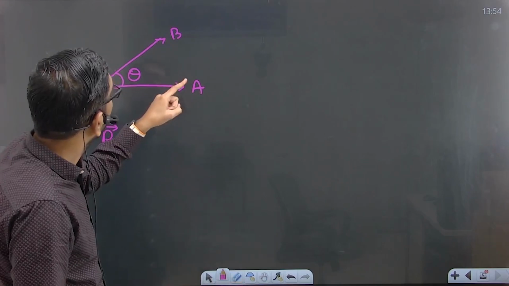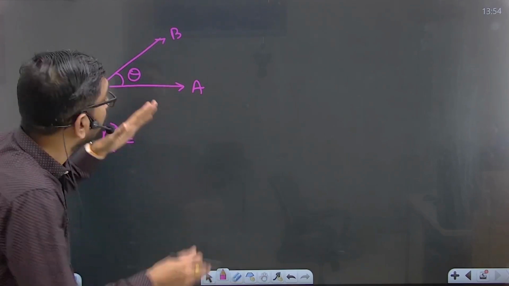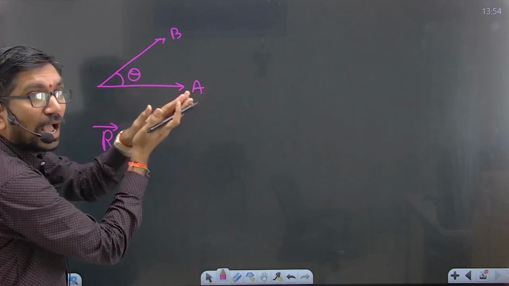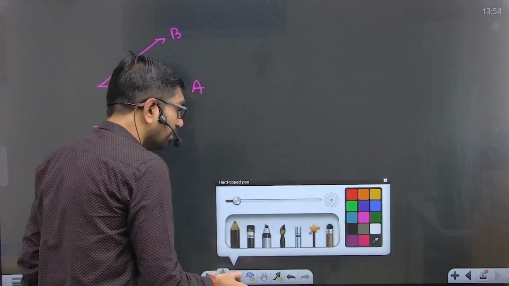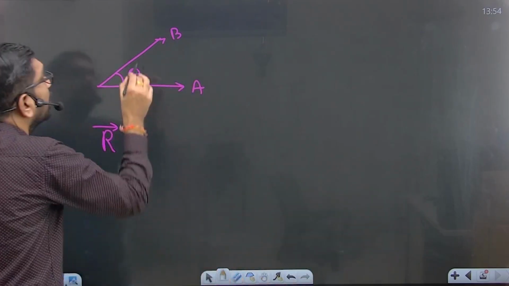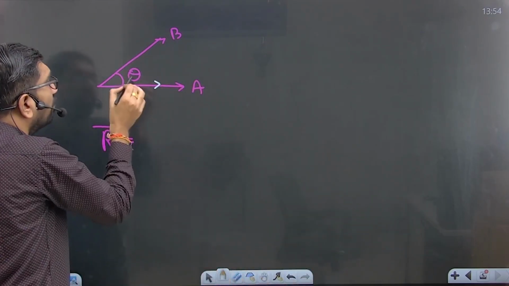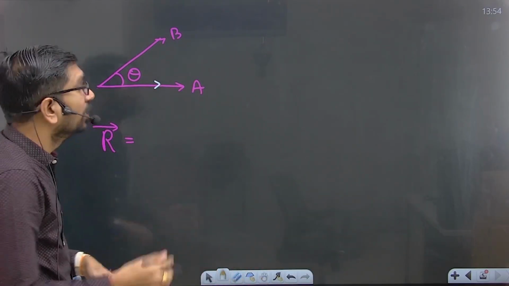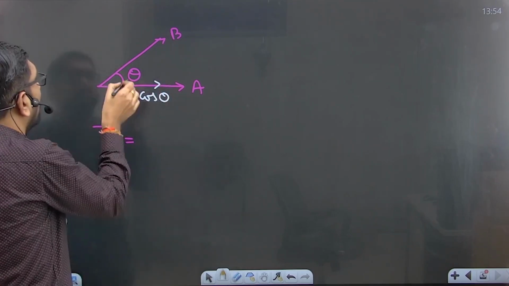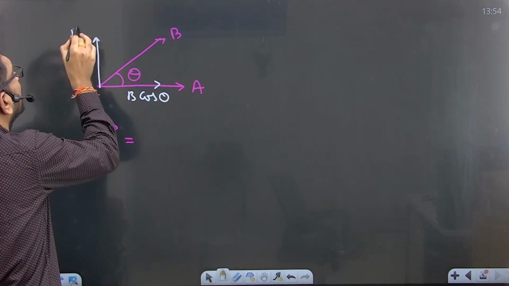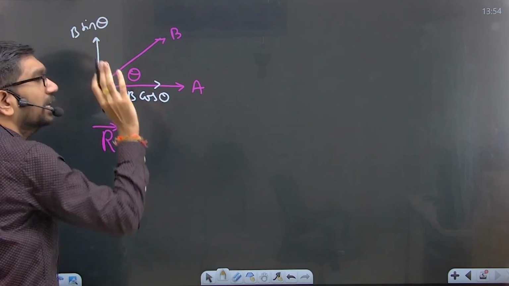Yes. Now tell me, A and B both are in a straight line? No, they make some angle between them, right? Okay, now tell me which are in a straight line. Sir, wherever we have theta, there we get B cos theta, right? Exactly 90 degrees, what do we get? B sin theta we get. Am I right?